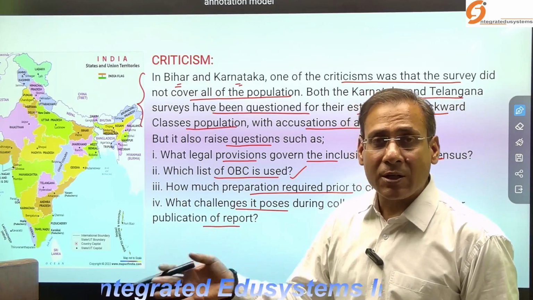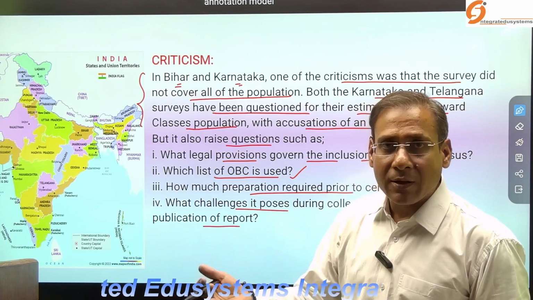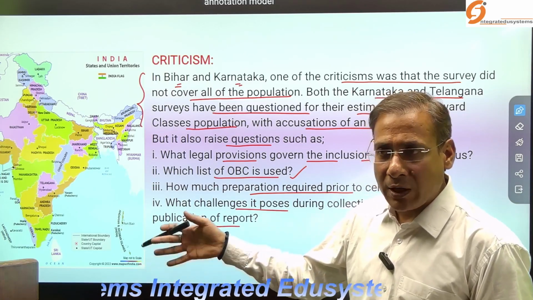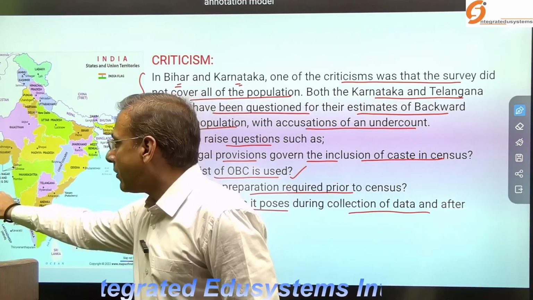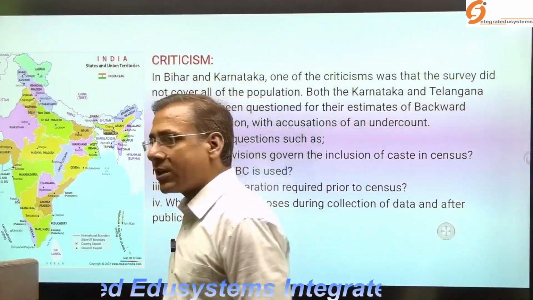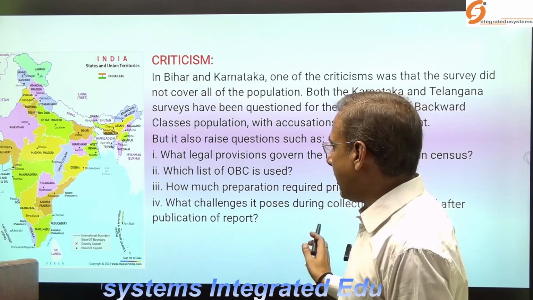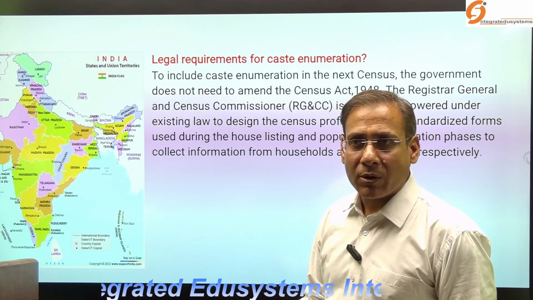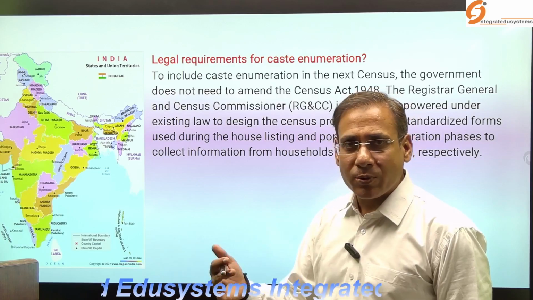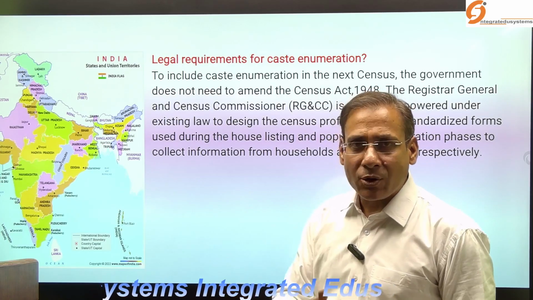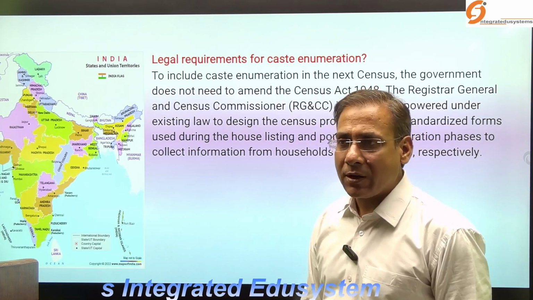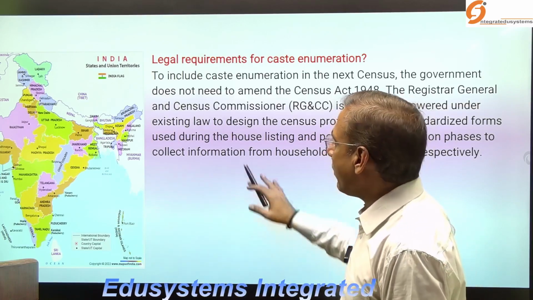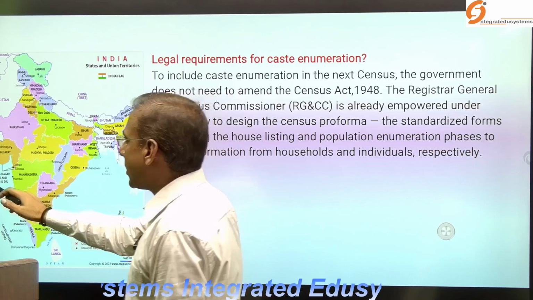There may be an issue of reservation created again after the revealing of the new data. There were various communities that asked for reservation, and there may be a finding that some communities are well off, and the government may plan in future to delist that community from the reservation benefit. So that may create a political problem. Okay, so what are the legal requirements for the caste enumeration?